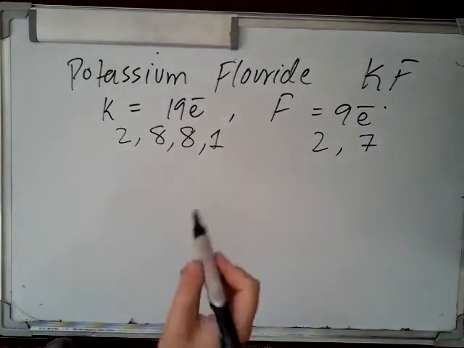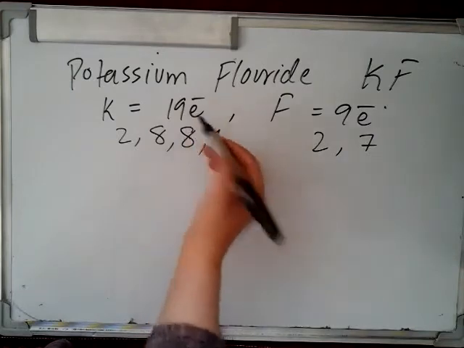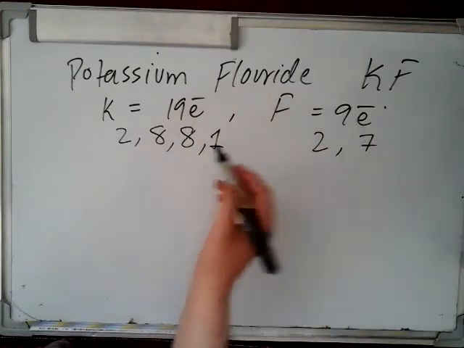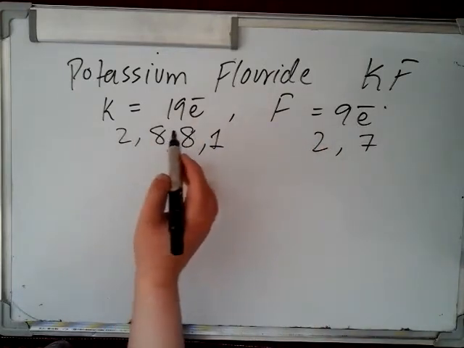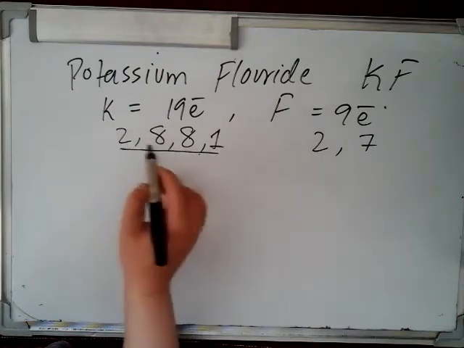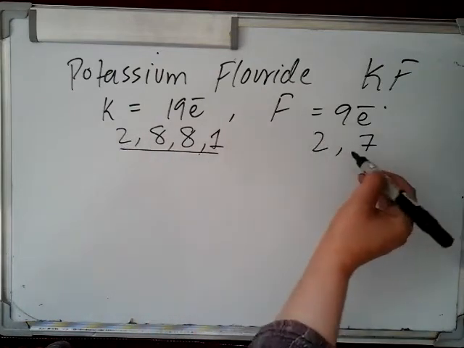If you see potassium fluoride, potassium atomic number is 19 and fluorine is 9. So it means that potassium has 19 electrons. The electronic configuration is 2, 8, 8, 1 and that of fluorine is 2, 7.